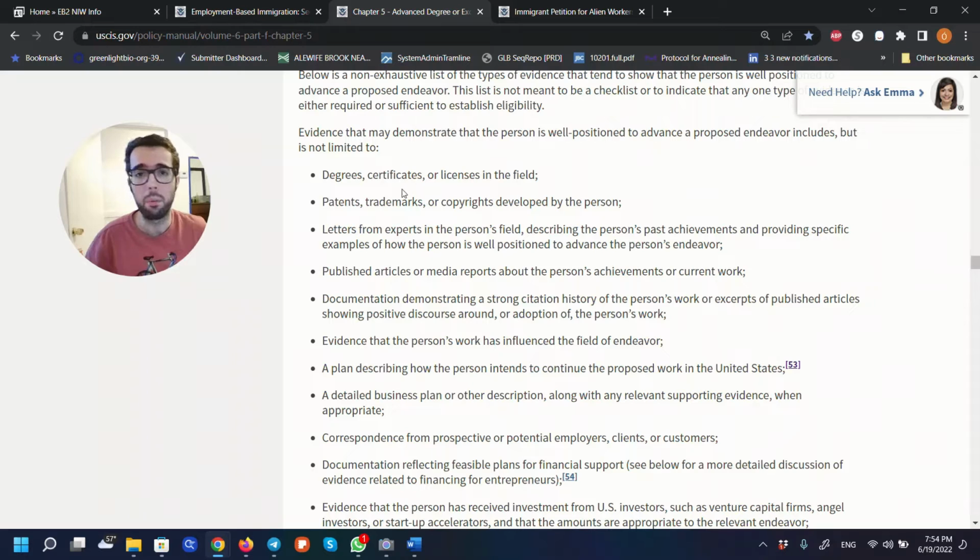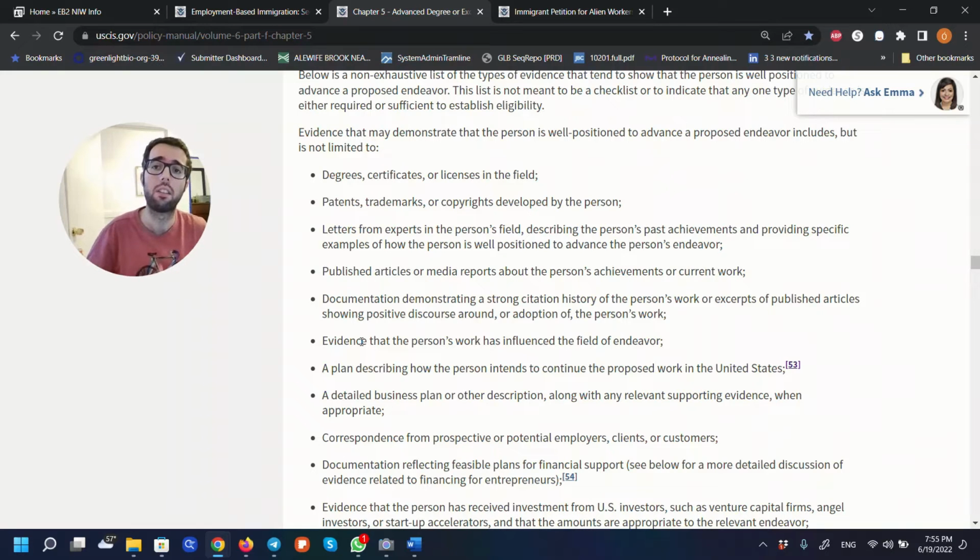Some examples you will be able to read here: degrees, certificates, patents, published articles, peer reviewed articles, also newspaper articles talking about you, evidence that you have influenced your field, and that could be through recommendation letters, plans.